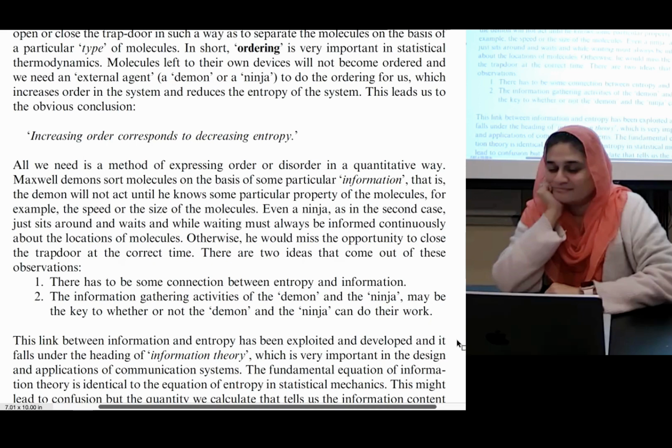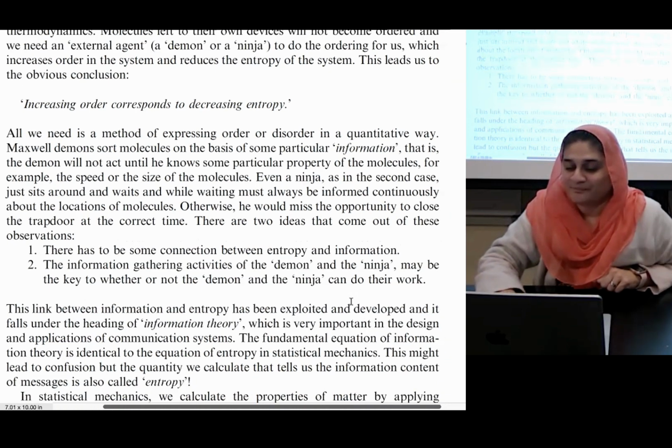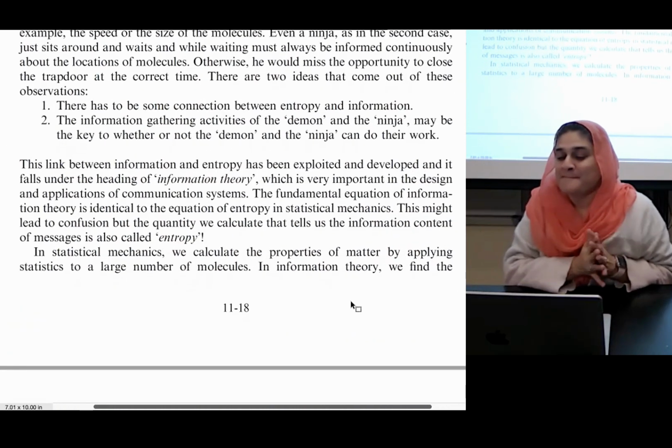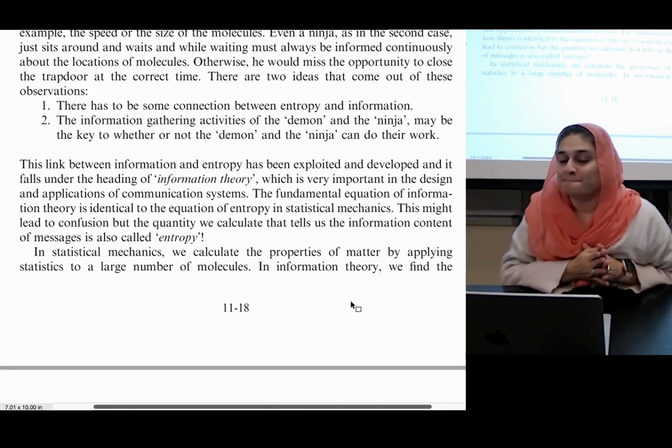There are 2 ideas that come out of these observations. 1, there has to be some connection between entropy and information. 2, the information gathering activities of the demon and the ninja may be the key to whether or not the demon and the ninja can do their work. Excellent. This link between information and entropy has been exploited and developed as it falls under the heading of information theory, which is very important in the design and application of communication systems.